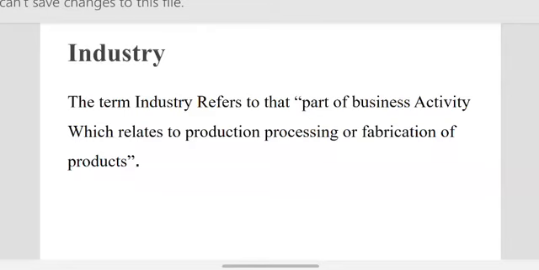The term industry refers to that part of business activity which is related to production, processing, or fabrication of a product. It means the production of products from the raw material. For example, in our pharma industry, to produce capsules, tablets, liquid dosage forms, semi-solid dosage forms and solid dosage forms, all the products are produced from raw material.